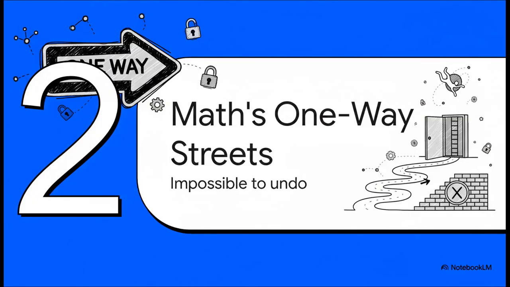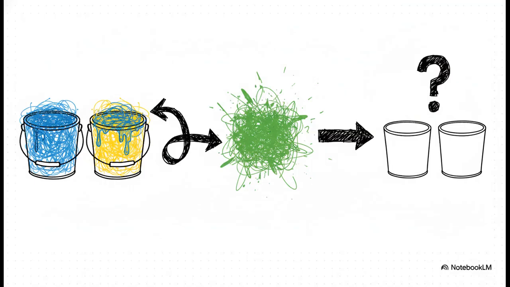Okay, so the solution comes from this beautiful concept in math known as a trapdoor function. You can just think of it as a one-way street. These are mathematical operations that are incredibly simple to do in one direction, but are fantastically difficult, we're talking nearly impossible, to reverse. Here's a great way to think about it. Imagine mixing two different colors of paint. It's super easy, right? You just swirl them together and boom, you've got a new color. But what about trying to perfectly separate that new color back into its original two? It's impossible. You can't do it. And that is the core idea of a one-way function.